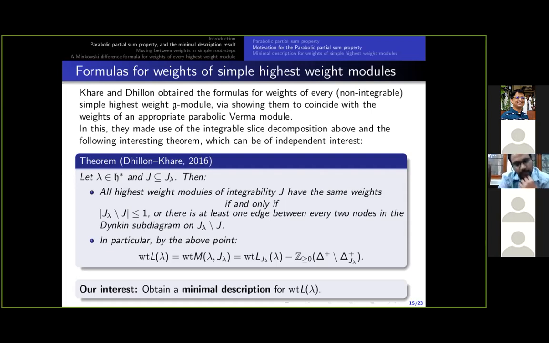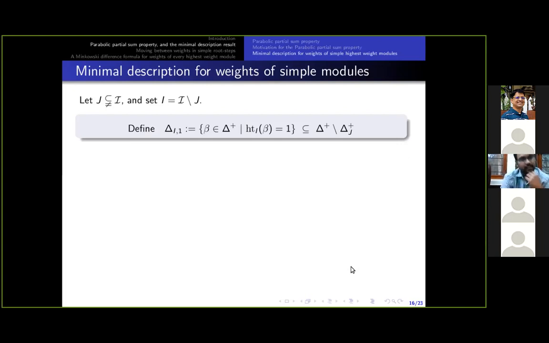And this is our objective, our aim, to think about the parabolic partial sum property, that is, obtaining a minimal generating set for the cone. And the result is as follows. For J a subset of script I, let me call J complement as capital I. And for capital I, let delta_{I,1}, a subset of the root system, be the set of all positive roots with unit I height. Unit I height means when we write beta as a sum of simple roots, this will involve exactly one simple root corresponding to I. And it can be easily seen that every root here is not in delta_J, and therefore it is in its complement.